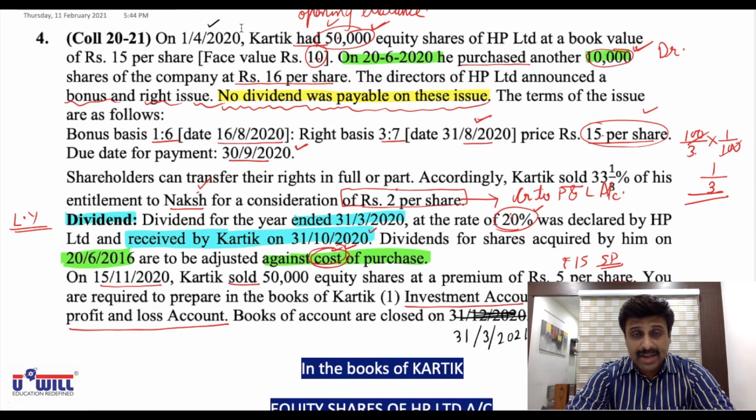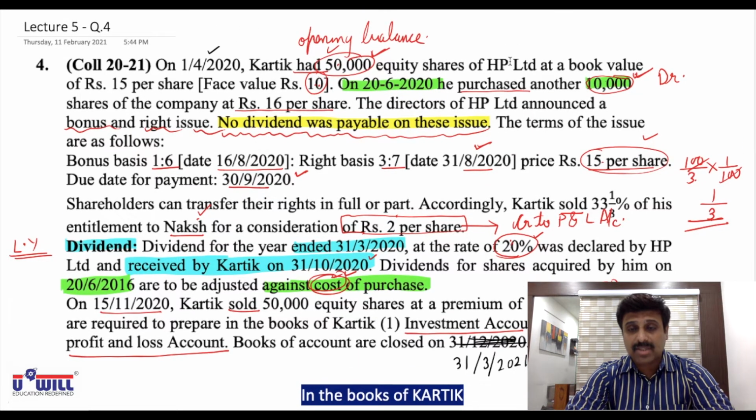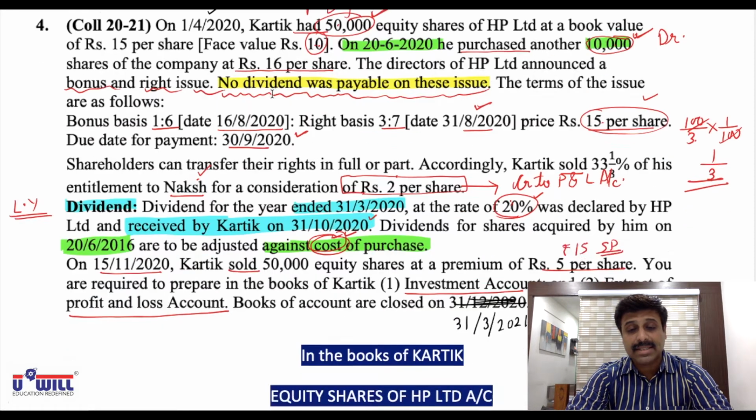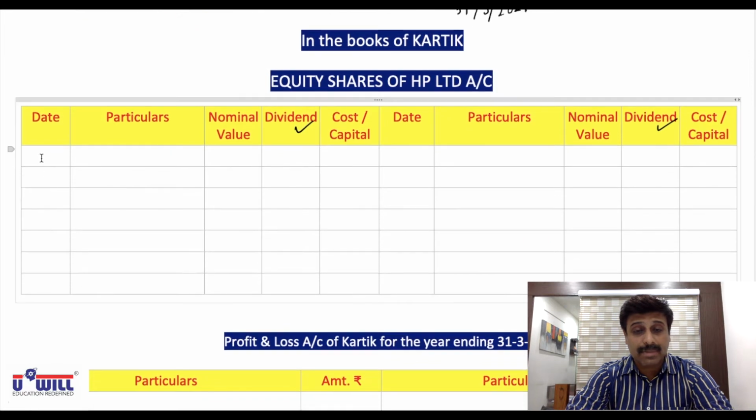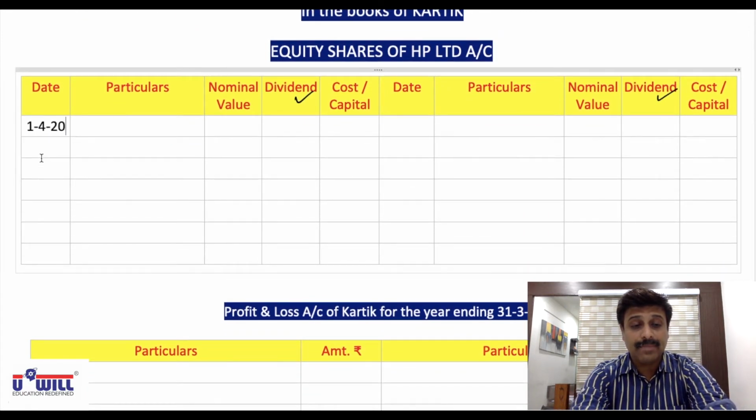On 1/4/20, Karthik had, that means opening balance, 50,000 equity shares of HP Limited at a book value of rupees 15 per share and face value is 10. So opening balance will come on the debit side, all of it on debit side. 1/4/20 to balance brought down. Now 50,000 shares means 50,000 into 10, nominal value is 5 lakhs. Dividend will not come here.